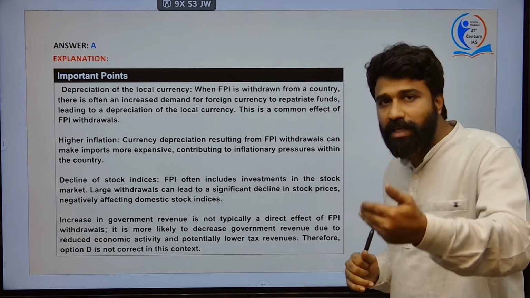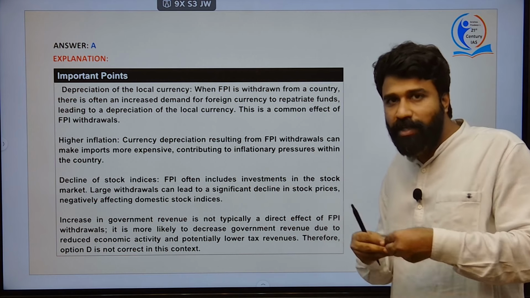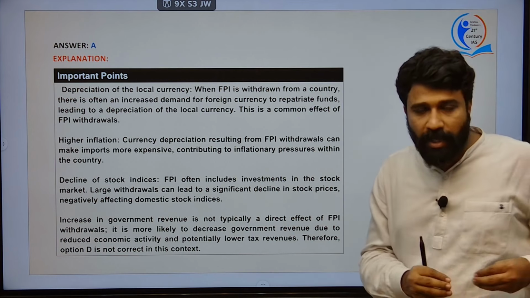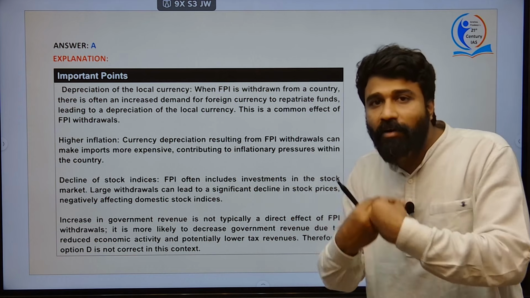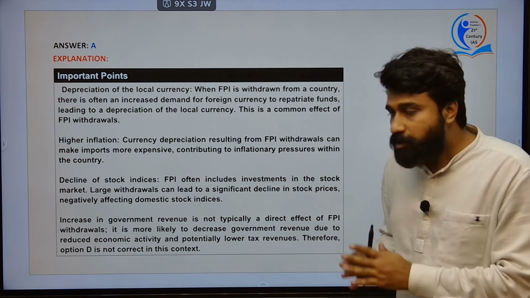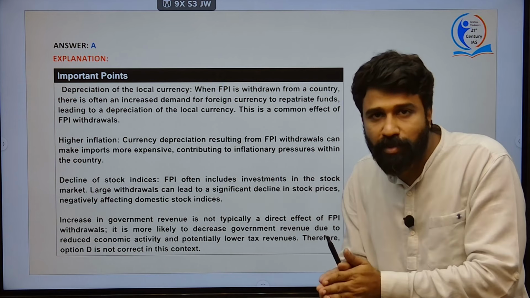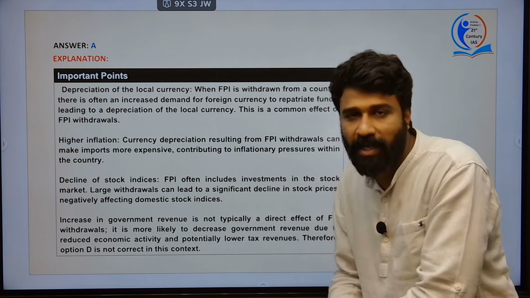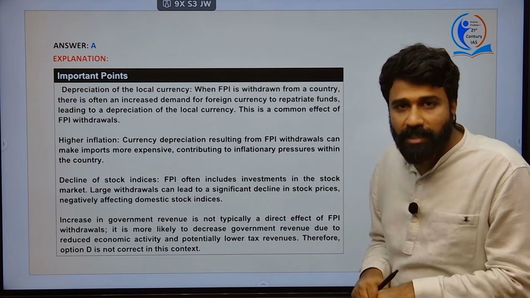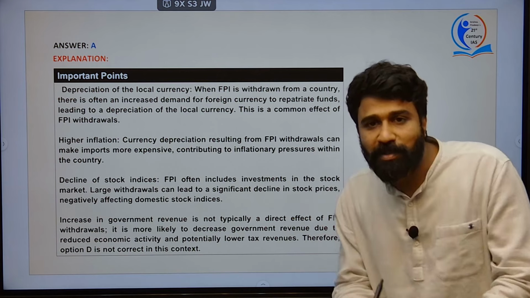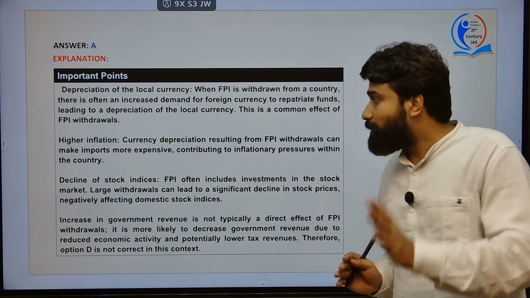This will lead to increased demand for foreign currency when FPI is withdrawn because of repatriation of such funds to their homeland. Okay. Therefore, they need more dollars rather than rupees. So, they will withdraw their funds. Therefore, the currency which is in the form of dollar will get huge demand in this market. And when the dollar is getting huge demand, then our currency value will be depreciated. Okay, and the dollar rate will be increased.